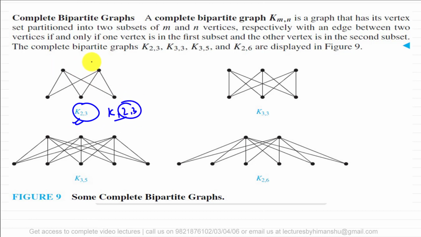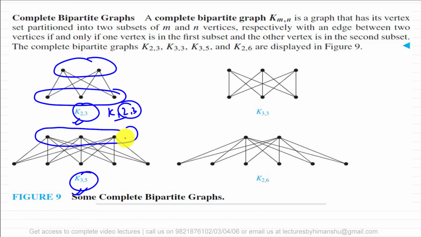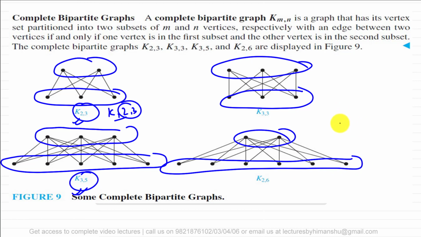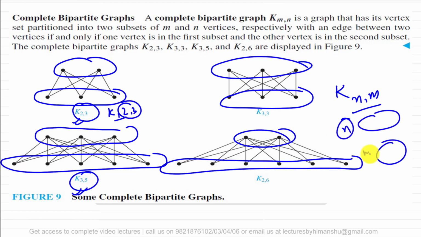K2,3 means 2 is representing the vertices in the first set and 3 is representing the vertices in the second set. Now this is representing K3,5: there are 3 vertices in the first set and 5 vertices in the second set. This is K3,3: 3 vertices in the first set, 3 vertices in the second set. This is K2,6: 2 vertices in the first set and 6 vertices in the second set. So a bipartite graph will be represented by K n,m, where the first set has n vertices and the second set has m vertices, and they can have a number of edges between them. That was called a bipartite graph. Now in the next video, let us look at more concepts related to graph theory.